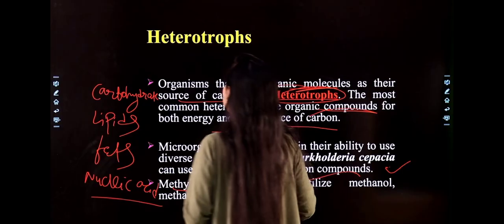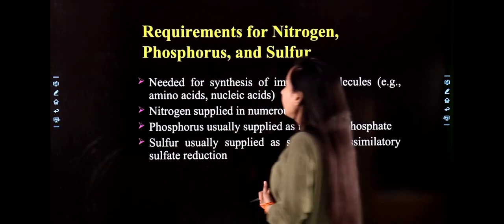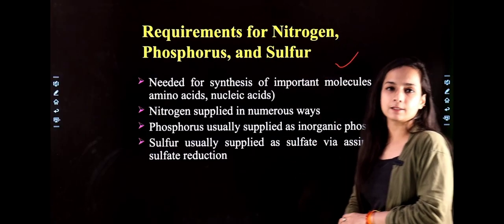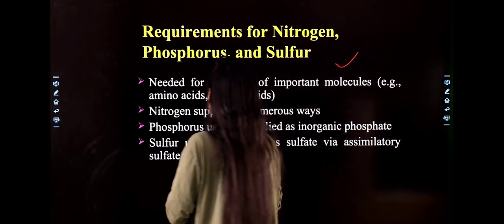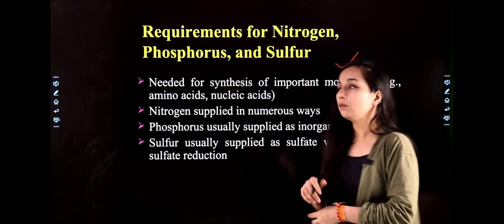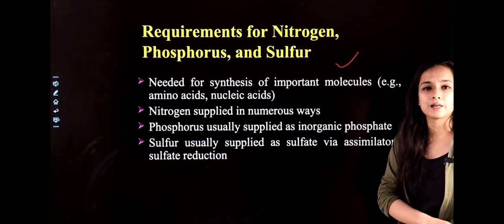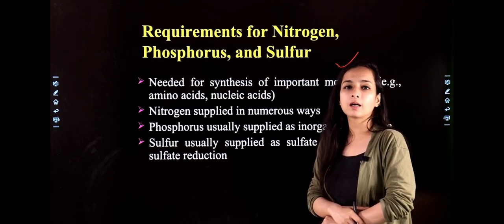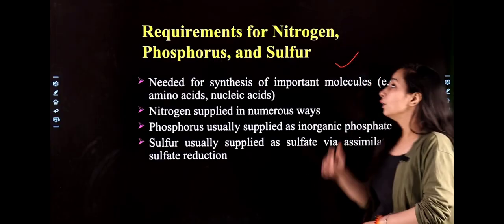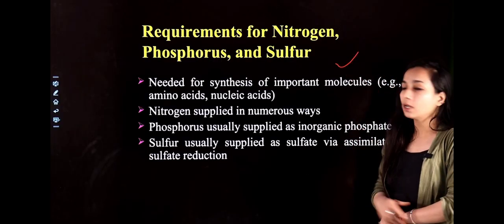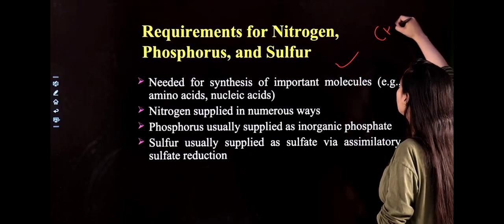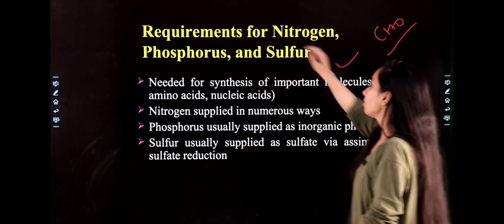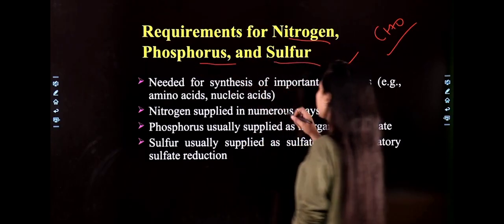Next is the requirement for nitrogen, phosphorus and sulfur. These are your elements, right? So what is the requirement? Why do they need nitrogen, phosphorus and sulfur? We discussed 10 elements, that are your carbon, hydrogen, oxygen, nitrogen, phosphorus, sulfur. Out of them, 3 we have discussed: CHO, that is carbon, hydrogen, oxygen. Now nitrogen, phosphorus and sulfur. Why do they need them?